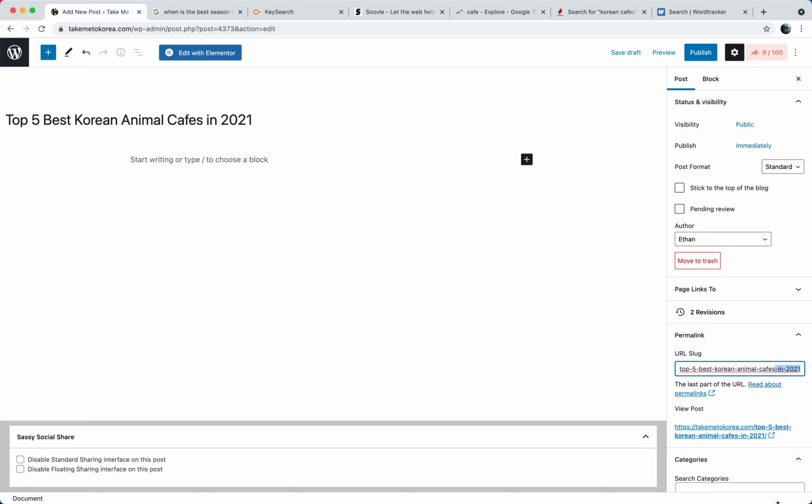So the easiest way is simply remove the date from the URL, but keep it in the title. This means that if the article is updated in the future to help with SEO, only the title has to be updated, nothing else. So including the keyword or key phrase that you're trying to target in the title and in the URL is absolutely vital.